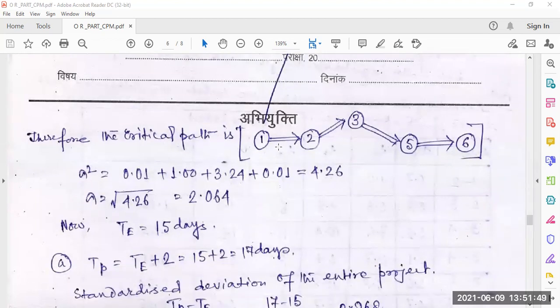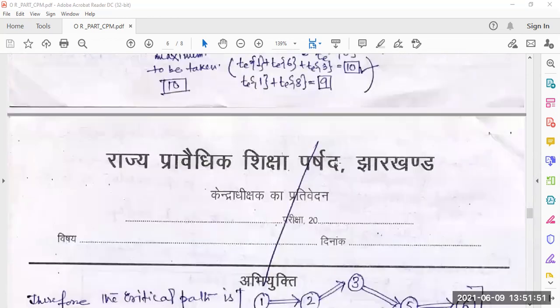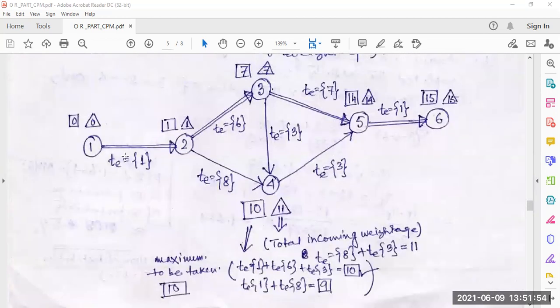Therefore the critical path is 1, 2, 3, 5, 6. Look here, 1, 2, 3, 5, 6. These double line arrows are the critical path. Now if between 3 to 4 there is some delay time, 2 to 4 there is some delay time, 4 to 5 there is some delay time, it does not affect our critical path, that means the total project time. These are the slack time. If there is some delay for activity 2 to 4, that will not affect our total project.